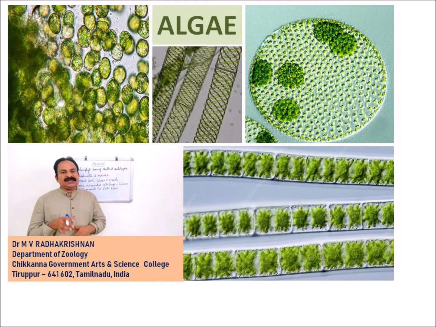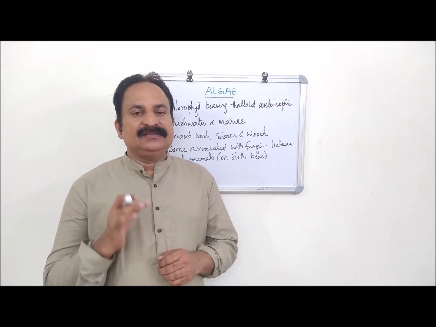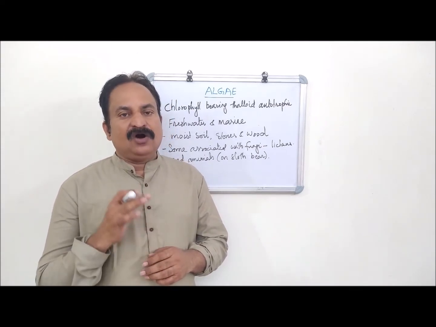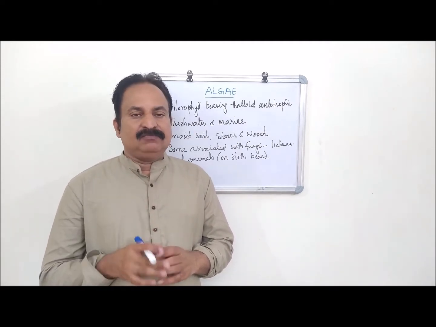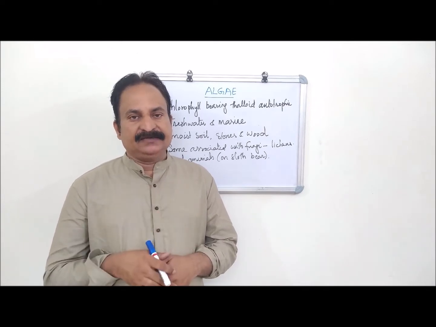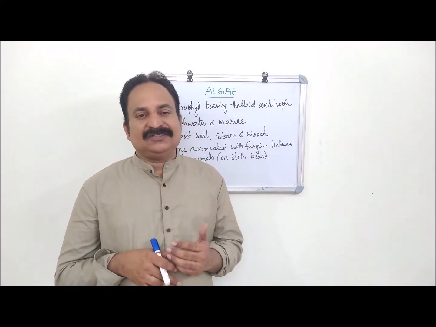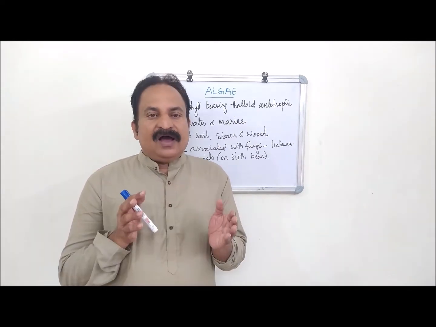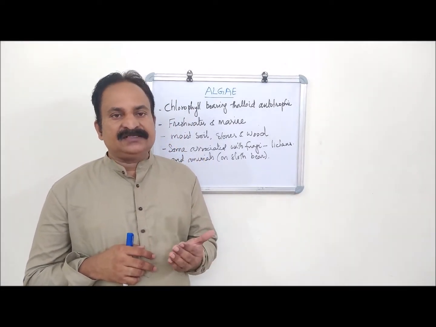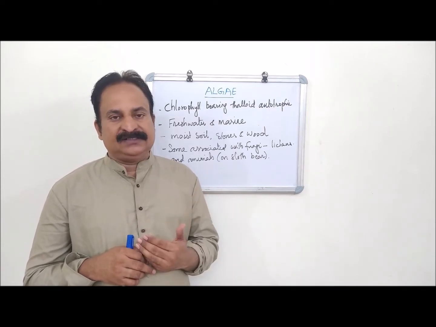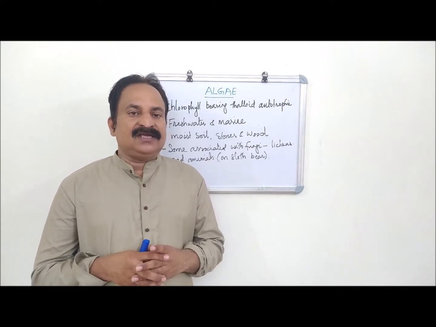Dear students, we can discuss algae. Algae are simple, thalloid, chlorophyll-bearing, autotrophic organisms, mainly aquatic, both freshwater and marine. They occur in a variety of habitats like moist stones, soils and on wood. Algae can also be seen in association with fungi, called lichens, and sometimes on animals, for example on the sloth bear. The form and size are largely variable.